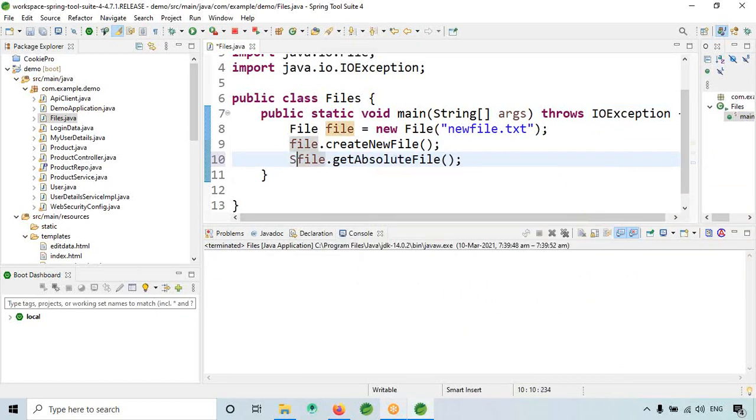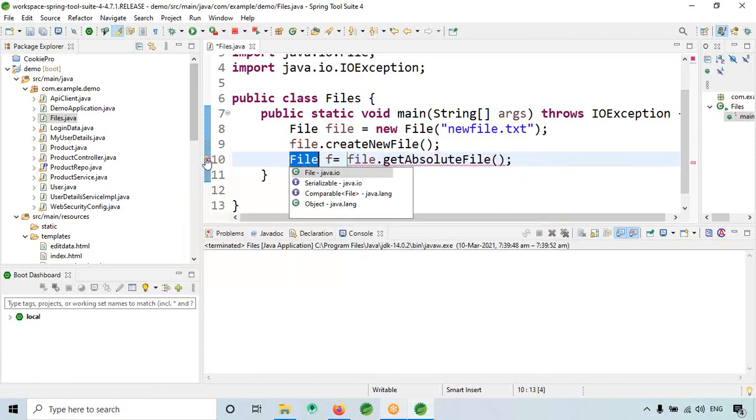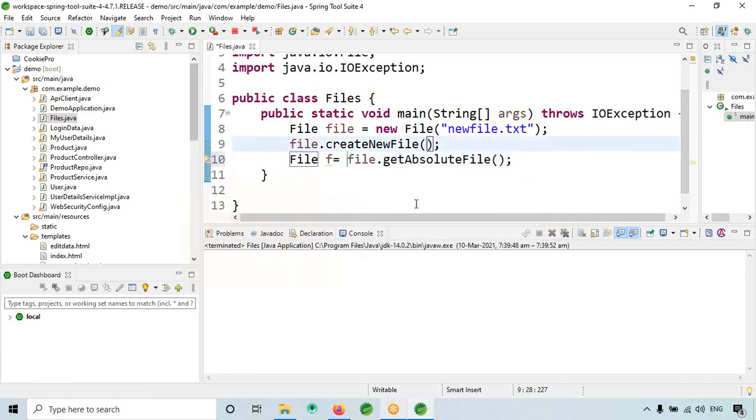For that, I will give String f is equal to file.getAbsolutePath(). Let me get that path.